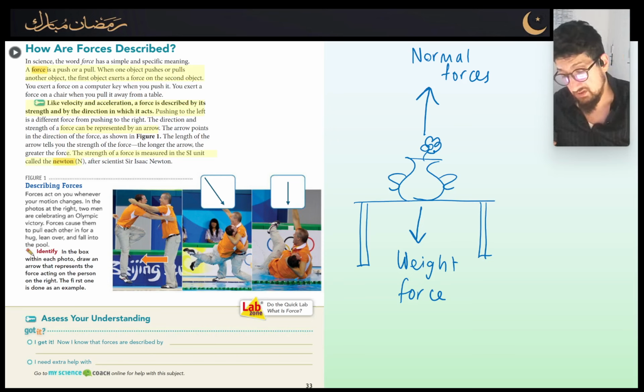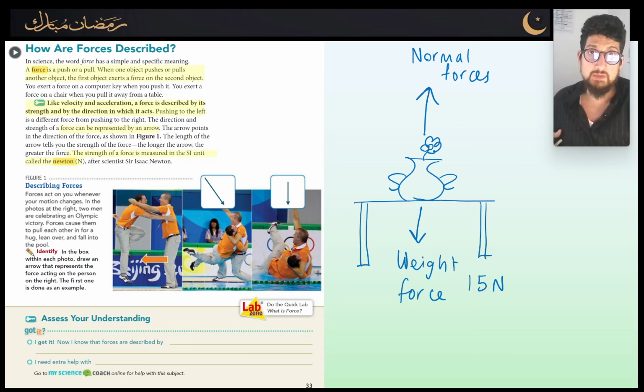If, say for example, the vase weighs about 15 newtons, because remember, mass is one thing and weight is something else. So mass is measured in kilograms, and it's the amount of matter an object has. So in this case, the vase has a mass of 1.5 kilograms, so the weight would be 15 newtons because it's 1.5 multiplied by 10 newtons, which is the acceleration towards gravity.